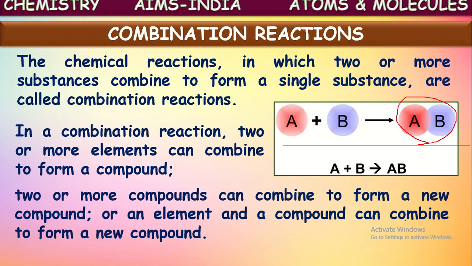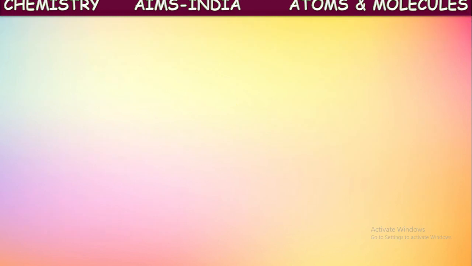Yes, for this also you can take an example. Carbon monoxide on combustion, on reaction with oxygen, forms carbon dioxide. We know carbon monoxide is a compound and oxygen is an element. Carbon monoxide combines with oxygen to form a new compound called carbon dioxide. So in this way, combination reactions may occur among elements or compounds, and also between elements and compounds. Okay, let us see some examples here.